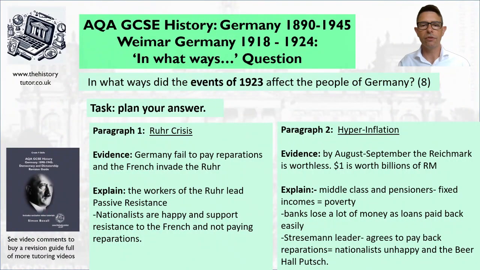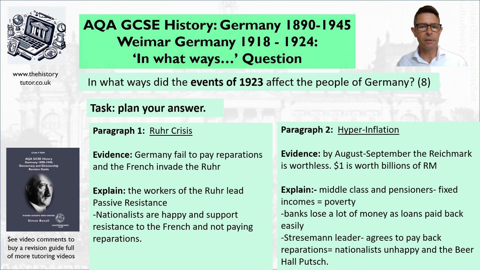So here's what I've gone for. So our evidence about the Ruhr Crisis then: Germany fails to pay reparations and the French invade the Ruhr. Let's keep it quite simple. So what's the impact on different people? The workers, there's an impact on them. They have to lead passive resistance. They have to refuse to work. They're getting fights with the French. There's some real tension developing.